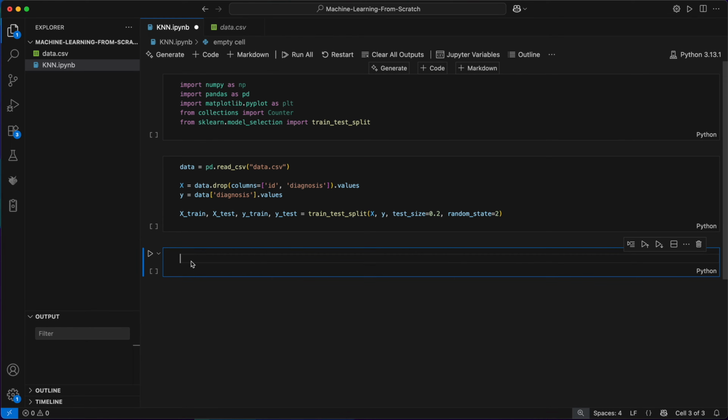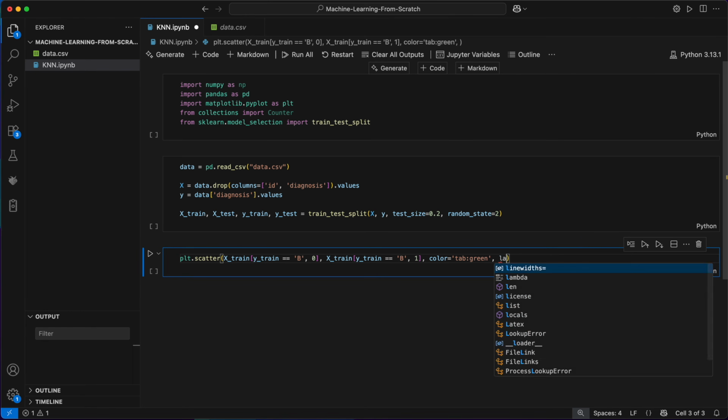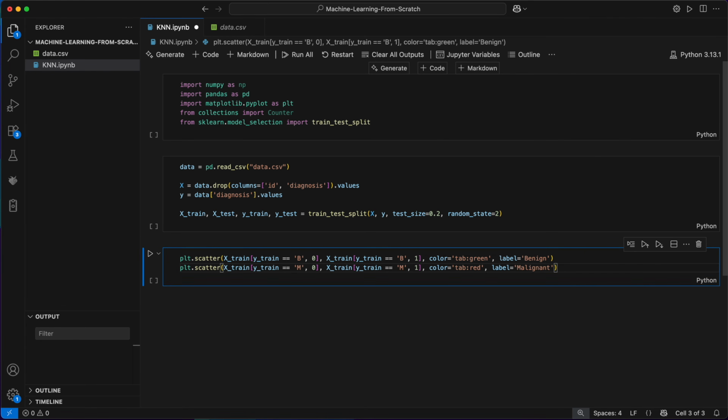Just to get a feel for what our training data looks like, let's quickly make a scatter plot for it. I'll first plot all the data points where the target label y is benign. To keep things easy to visualize, I'm only using the first two input features for this plot, but of course we'll be using all available input features to make our predictions. To represent its class, we'll color these in green. Then I'll plot all the training examples where our y label was malignant and color these in red. Our x-axis is the tumor's radius mean and our y-axis is the texture mean.